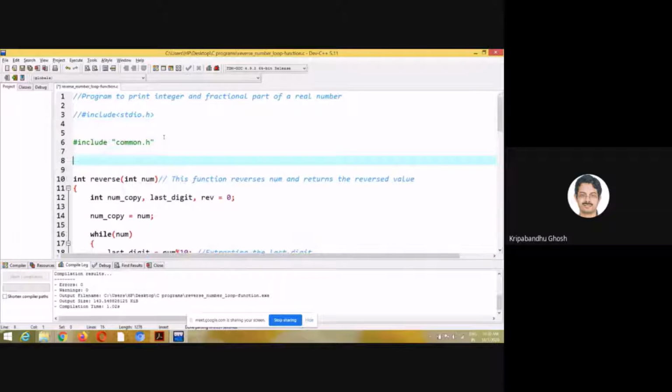For example, in one example I showed you, #define PI 3.14. This is a constant which you don't need to change, because the value of pi is a constant, right? So it is fixed. So you can declare this, or you can use a global variable like float pi, so that it is accessible to all the functions.